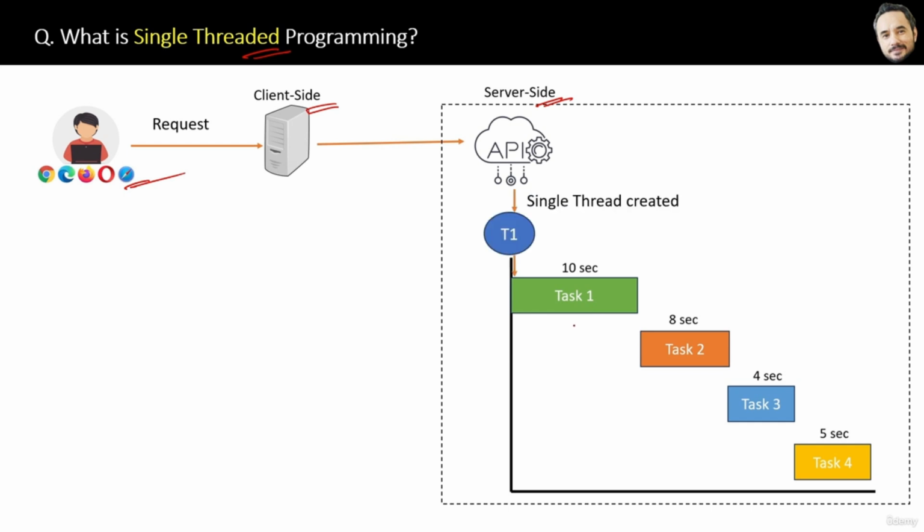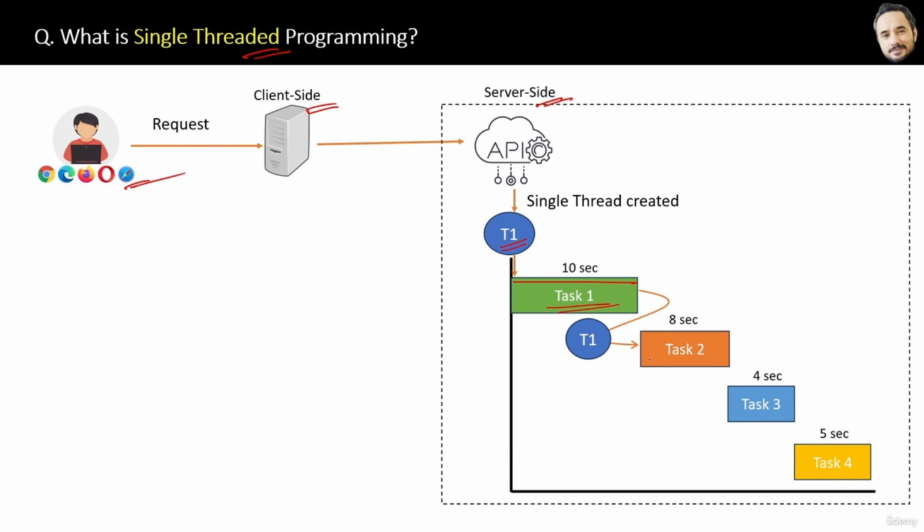Then first this thread T1 will start task 1. Now listen carefully. Thread T1 will wait until task 1 is completed. Okay, T1 is waiting. Once task 1 is completed, T1 will go to task 2 and start it.